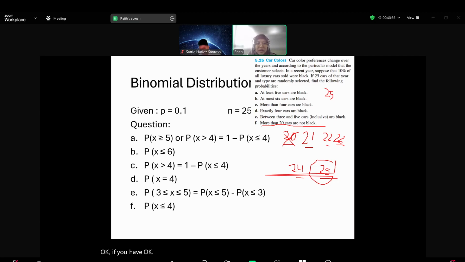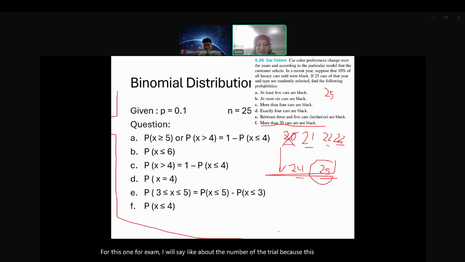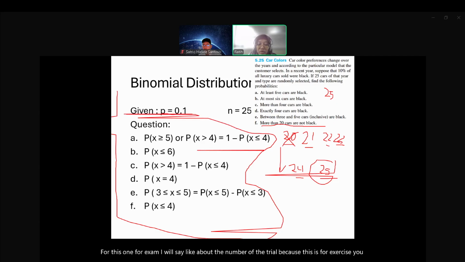For this one, for exam, I will select about the number of the trial, because this is for exercise. You can only just browse, so you can use the table for this one. But for the exam, I will assure that the number is on the table. This is included in the table.